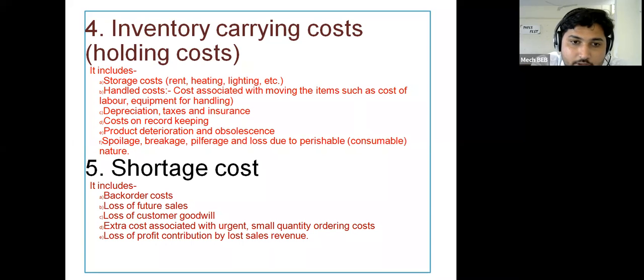Then spoilage. If your storage is related to perishable goods or farm products, and those products get spoiled, that cost will also relate to the inventory carrying cost. Then breakage: if the products get broken, there is a breakage cost. If the product is stolen, that is pilferage, चोरी हो गया है, वो product चोरी हो गया है, so that will be considered as a loss. And then loss due to perishables.